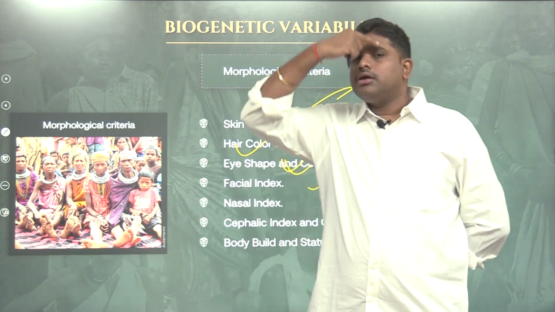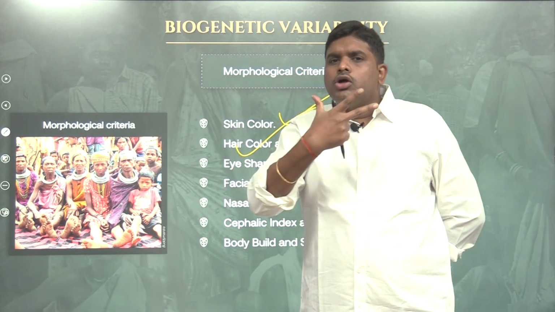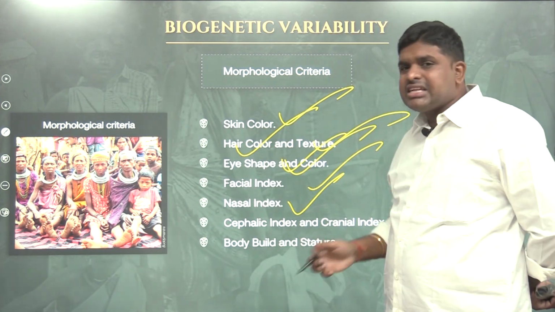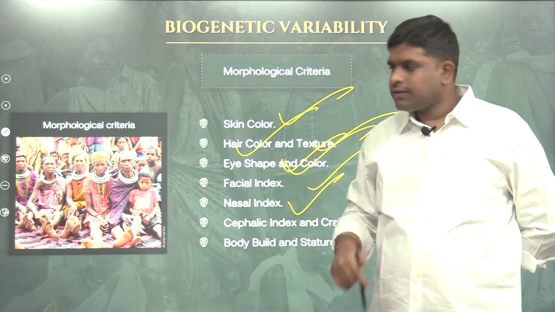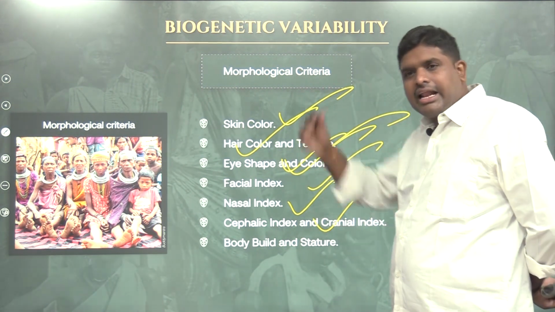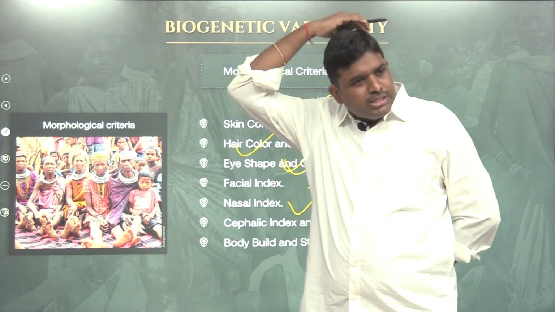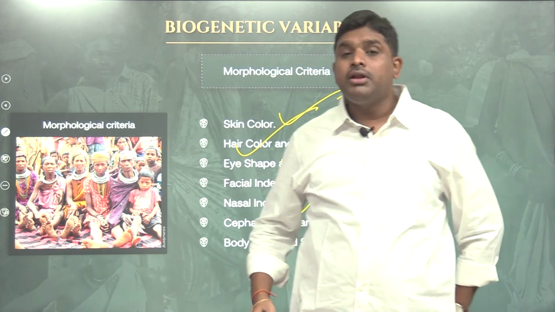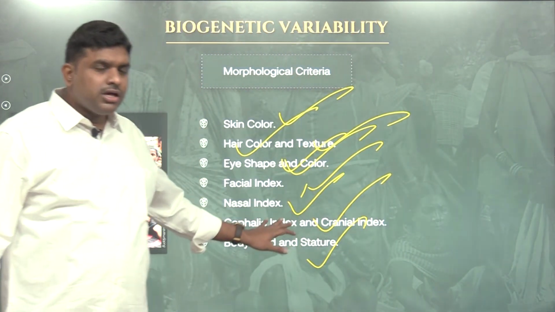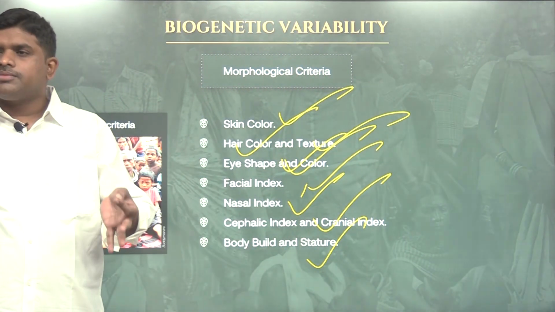Facial index, long head, broad head, nasal index, long nose, short nose, cephalic index and cranial index, skull, body build, stature, tall people, short people. These are all the criteria for the classification of tribes.